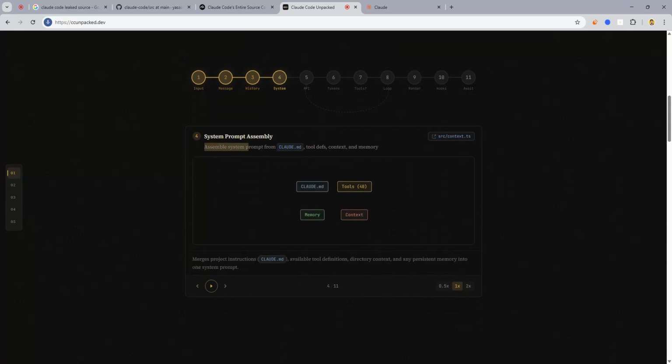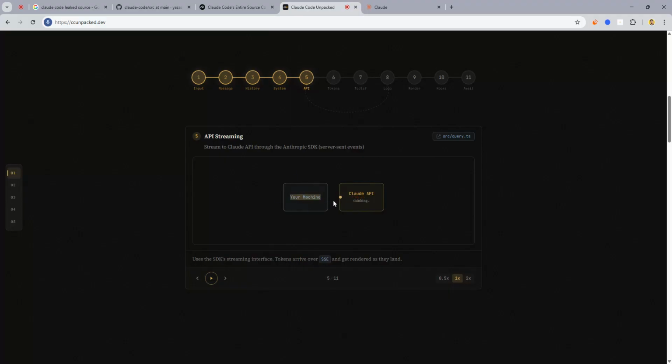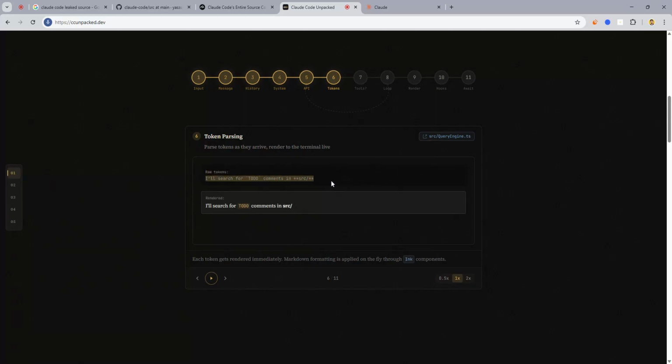Then it has a system prompt, from CLAUDE.md to tool definitions, context and memory. It combines all of them into context and system, and then loops from our machine to the Claude API, so it can give the answers. After that come the raw tokens, and then it runs into this format. Of course, you can see this bold system here as well. It converts that into this.